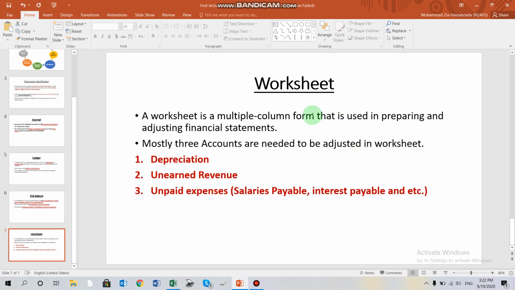The last step, worksheet. A worksheet is a multiple column format that is used to prepare the adjusting entries and financial statements. We have three important accounts which need to be adjusted at the end of each financial year. These are depreciation, unearned revenue, and unpaid expense. These three accounts should be adjusted at the end of each financial year to close the books of account for the next year.